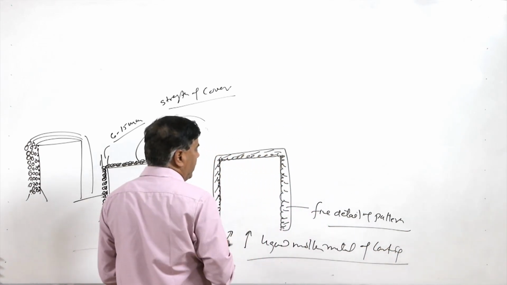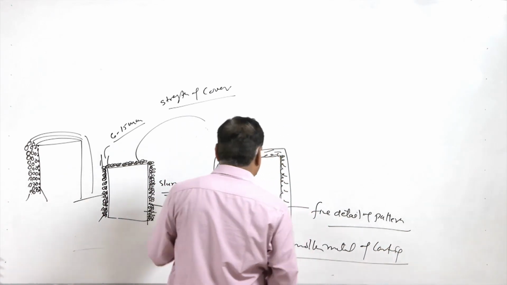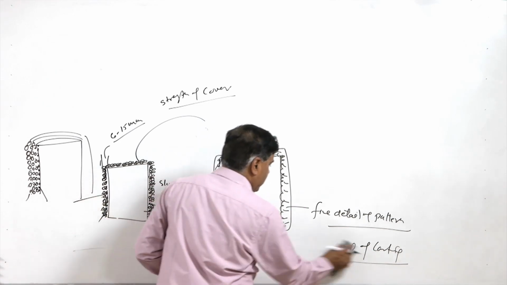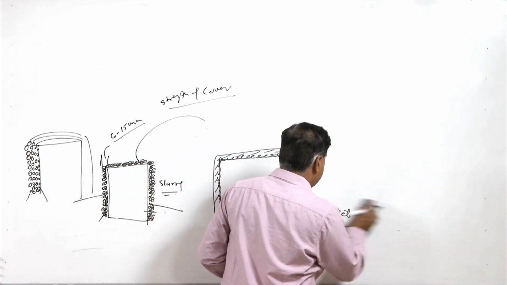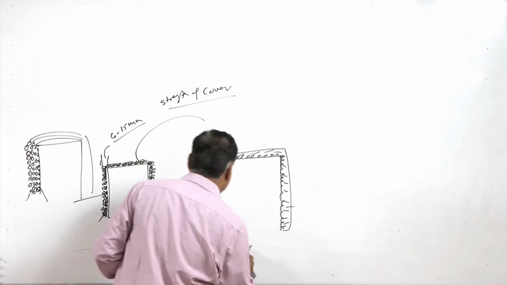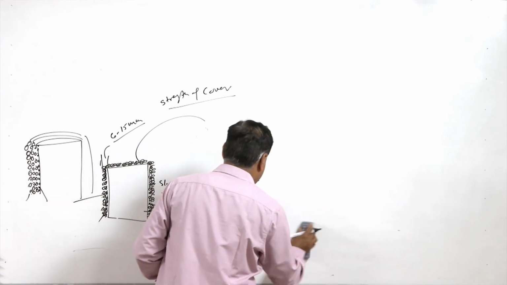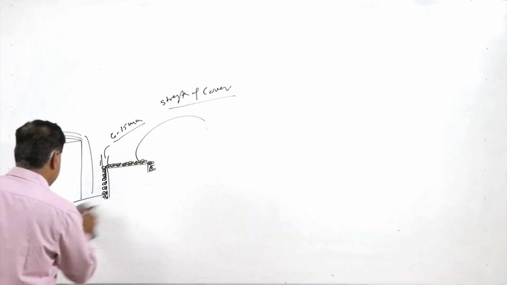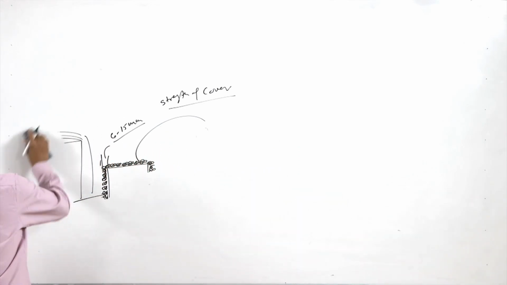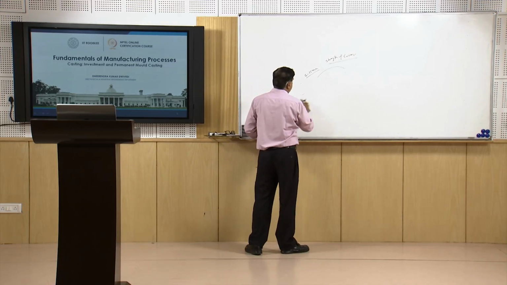Whatever molten metal is to be poured will be poured into this shell, so that the casting of the desired size and shape can be achieved. So, this is how investment casting works.